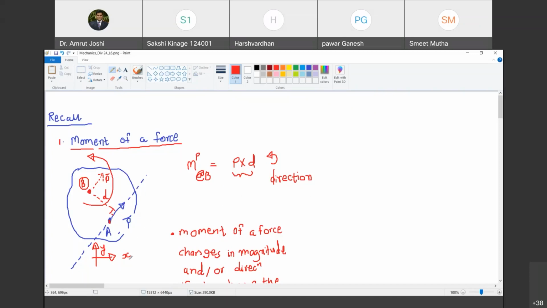Let me call this the x-axis. Let me call this the y-axis. Coming out of the plane towards you is the z-axis. And then we made certain observations. Those remarks I am going to reiterate for clarity.